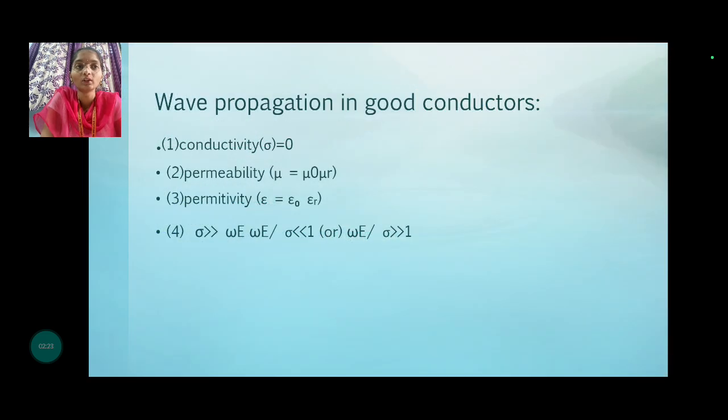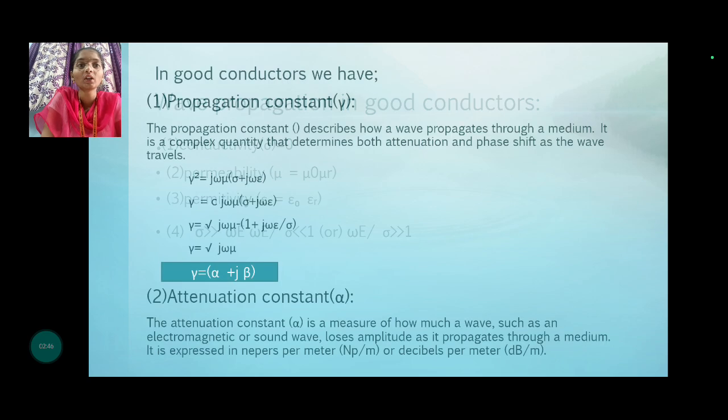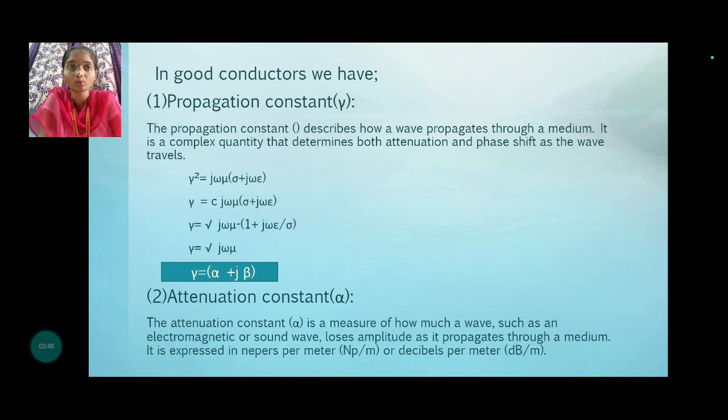Wave propagation in good conductors is characterized by four types of parameters. Conductivity sigma is not equal to 0. Permeability mu equals mu naught into mu r. Permittivity epsilon equals epsilon naught into epsilon r, and sigma by omega epsilon is much greater than 1. In good conductors, we have the propagation constant.